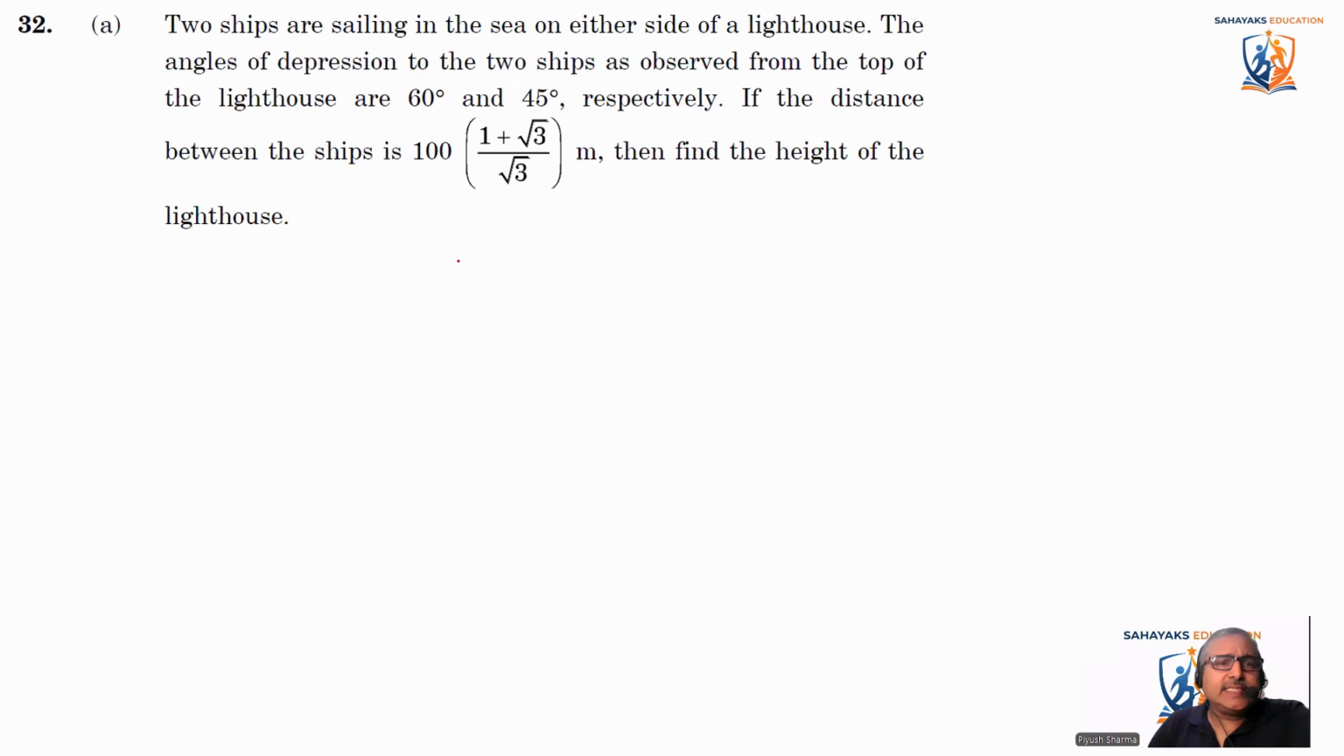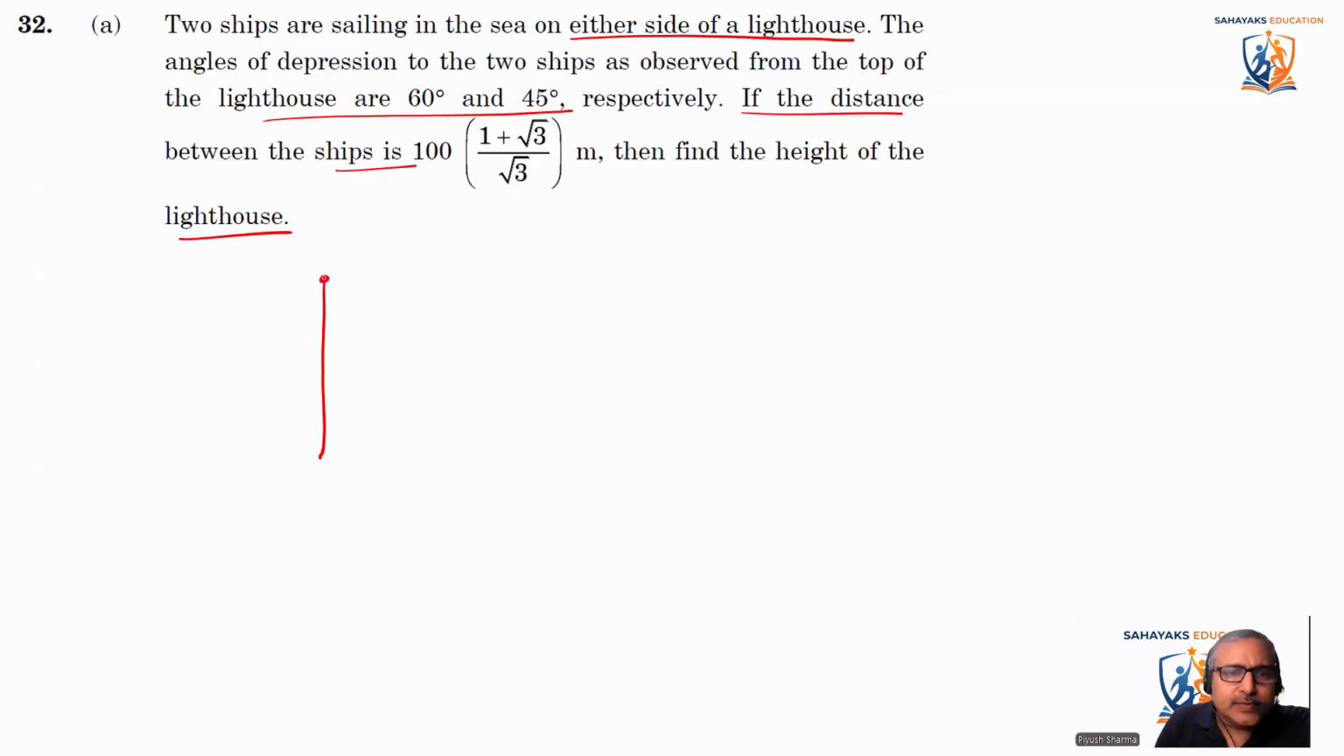Okay, coming to the next question, it says two ships are sailing in the sea on either side of the lighthouse, basically opposite sides. The angles of depression of the two ships as observed from the top of the lighthouse are 60° and 45° respectively. If the distance between the ships is 100 into (1 plus root 3) divided by root 3 meter, then find the height of the lighthouse. Let's make the diagram first on how exactly the ships are. Here's the lighthouse, and there's one ship here. This is one ship, and on the other side is the other ship.